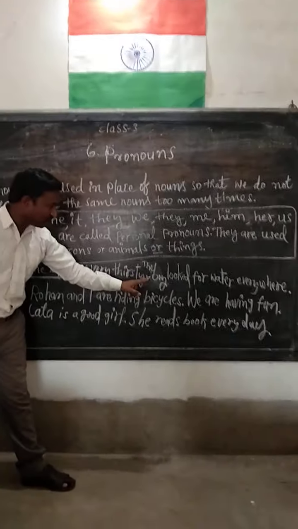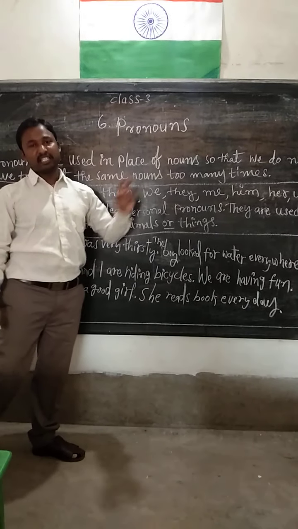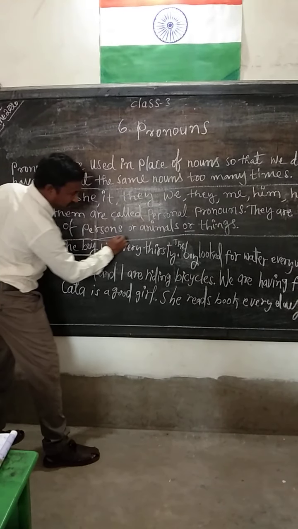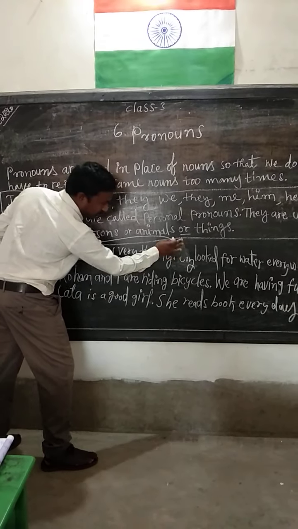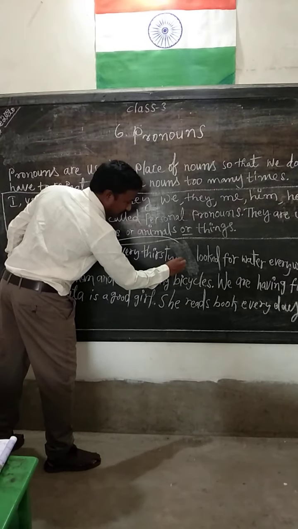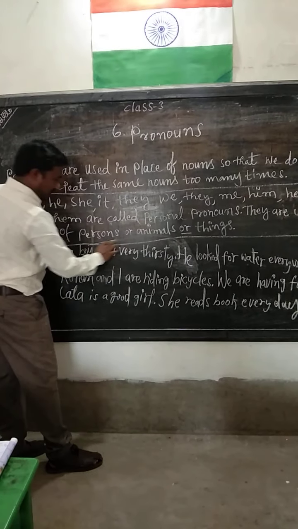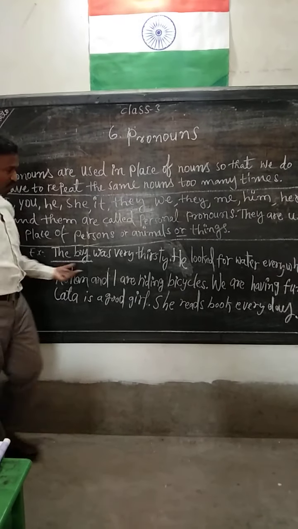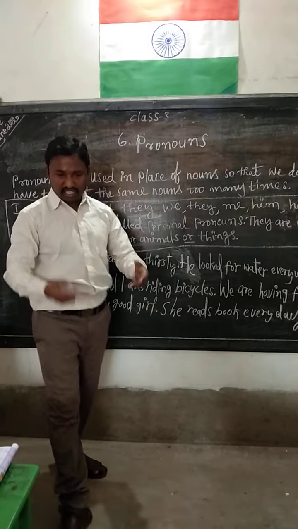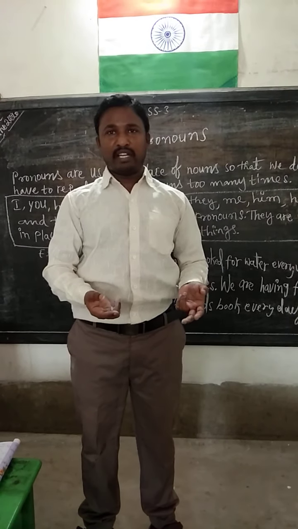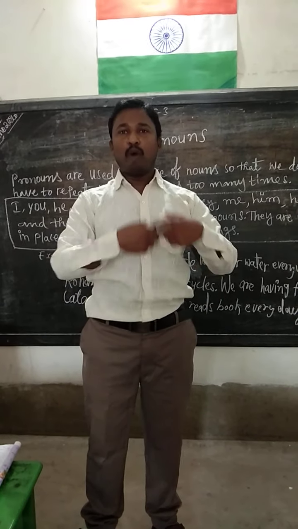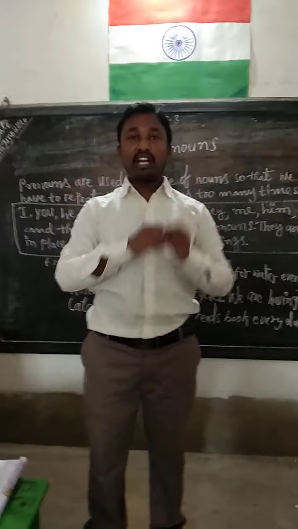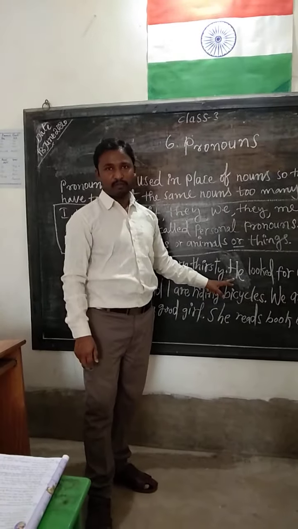The noun should not be repeated in the sentence, so we write the pronoun. If you say the boy is looking for water, the boy wants to drink water, the boy is very thirsty, always saying boy, boy, boy. Instead of saying boy, we are using a pronoun.